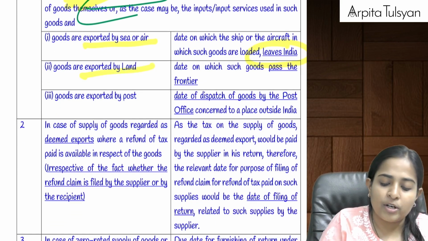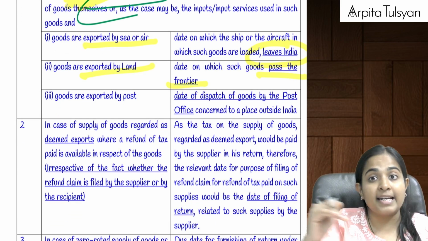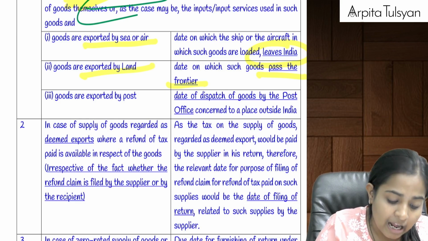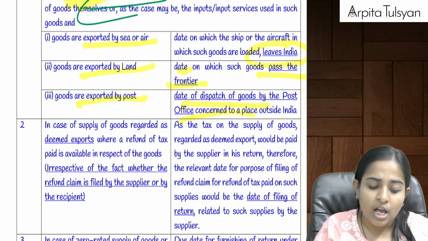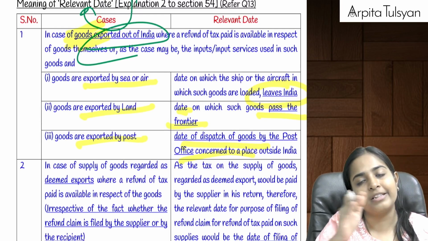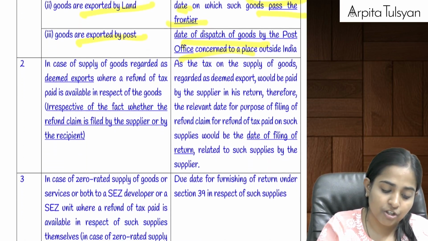When it is exported by land, the date is when the goods pass the land frontier of India. And when the goods are exported by post, then the day when the goods are dispatched by the post office. From this particular day, within 2 years, you can file the refund application.